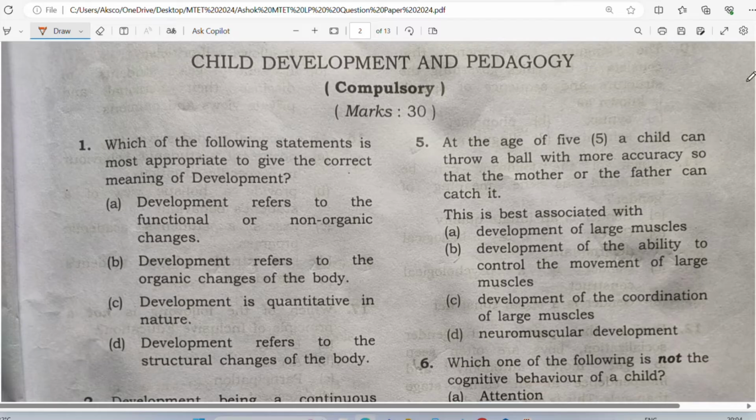So now let us see what the questions are and how we are going to do it. The first thing we will do here is child development and pedagogy, and this is compulsory, and this is for 30 marks. 30 marks means what? You will have one question for 1 mark. So 30 questions, 30 marks, one question, 1 mark. Understood? Good. So let us see what we have.